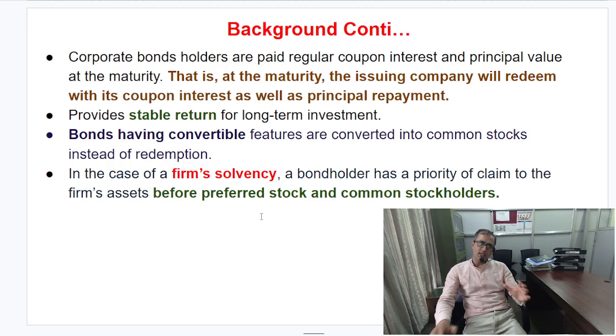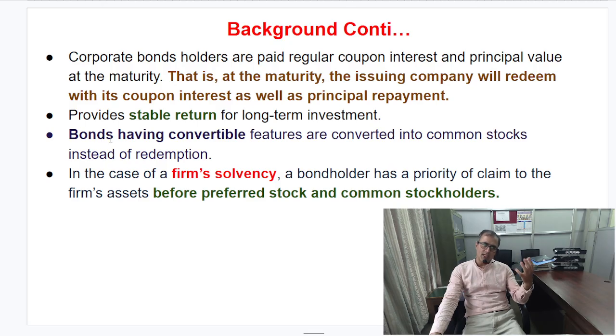Now next one is regarding the corporate bond, friends. Corporate bondholders are paid regular coupon interest, and the company will redeem the maturity value at maturity, right? Maturity means once the bond matures, at the maturity period the company will redeem the value of your investment. That is the point. And as an investor, friends, you would have a stable return from your long-term investment.